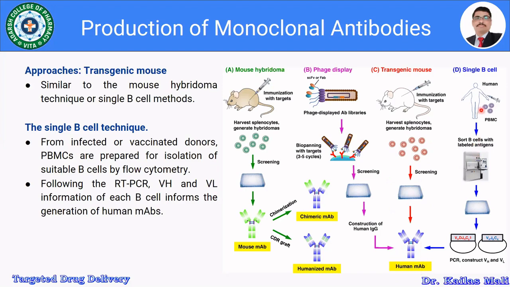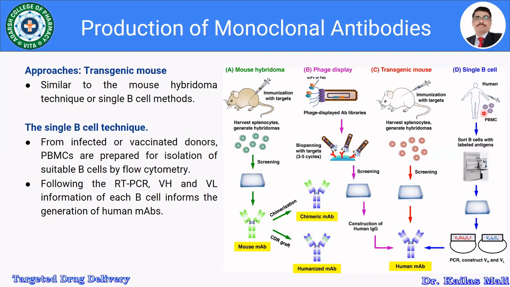Then the last method is known as the single B cell. Here in the single B cell, from infected or vaccinated donors, PBMCs are prepared. So here it is a human. The PBMC is prepared from the infected person or the vaccinated donor for isolation of suitable B cells by flow cytometry.